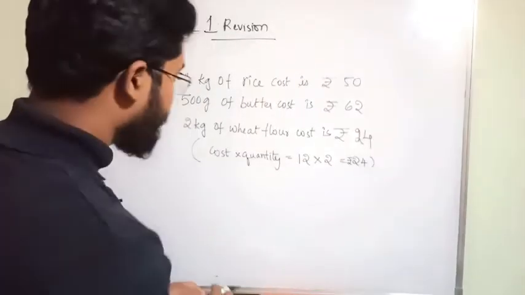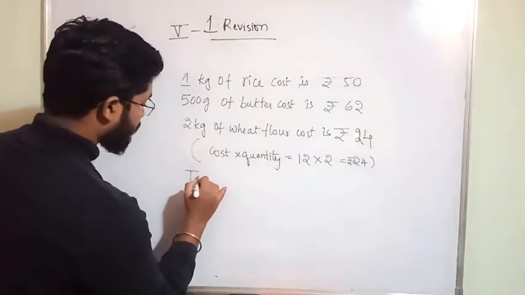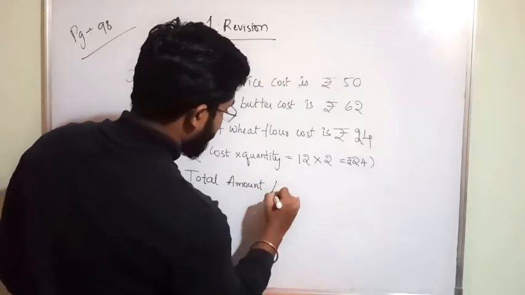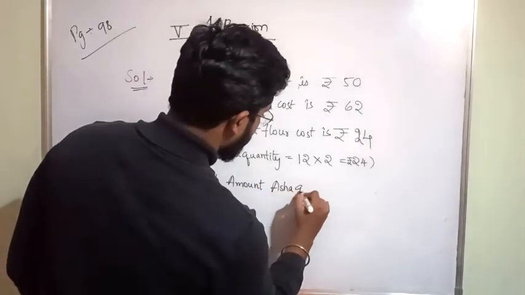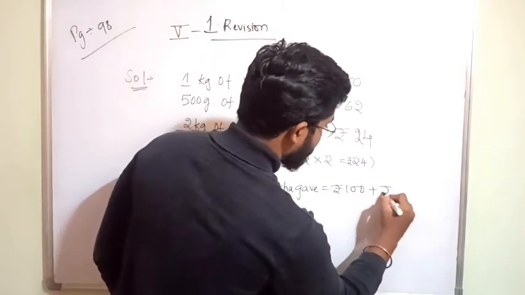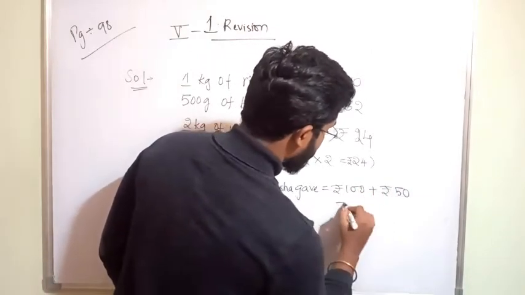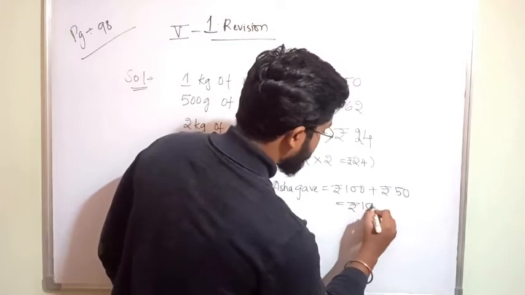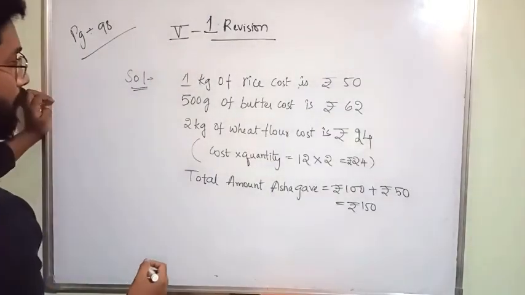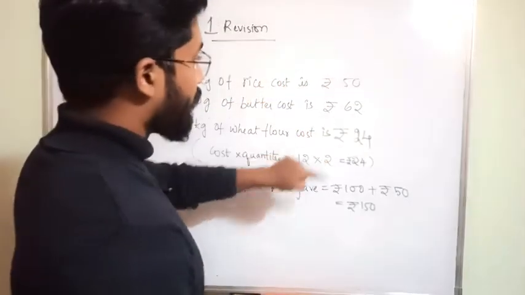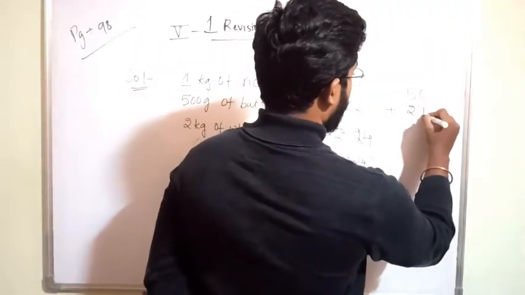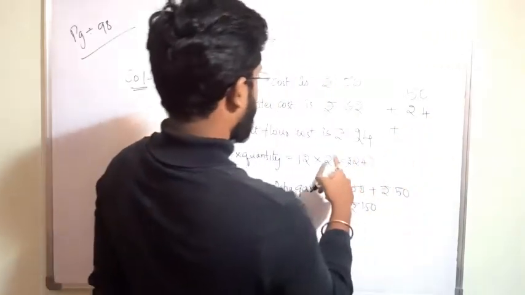Total amount Asha gave equal to rupees 100 plus rupees 50. How much is that? Rupees 150 she gave to the shopkeeper. So let us see. First add all this. How much? 50 plus 24 plus 62.